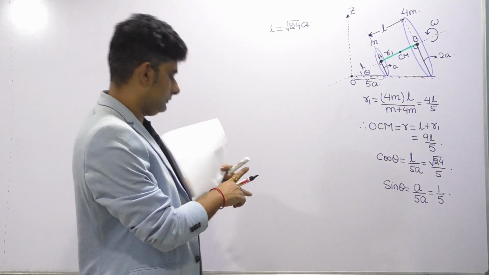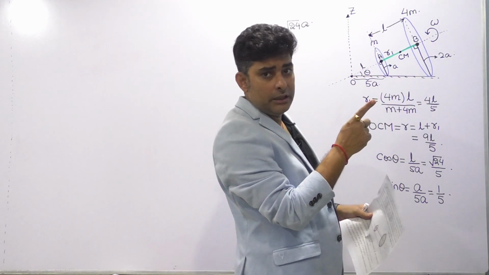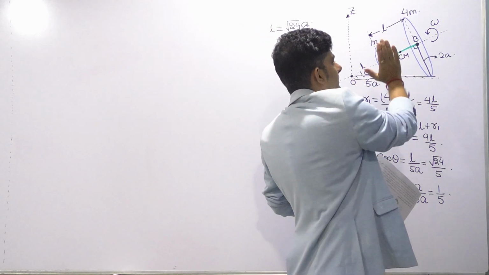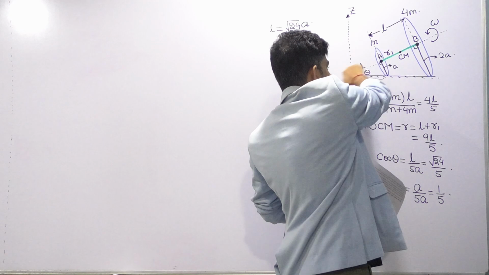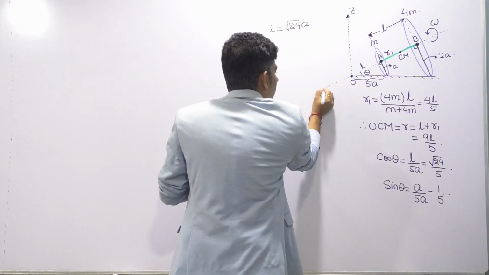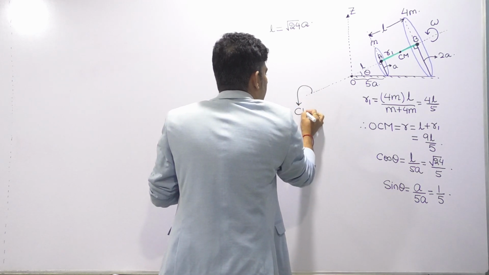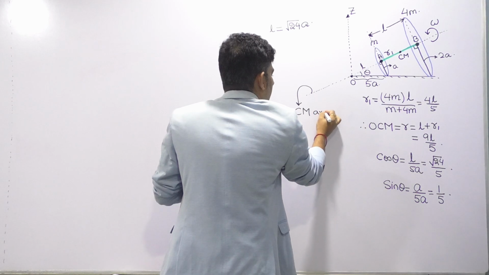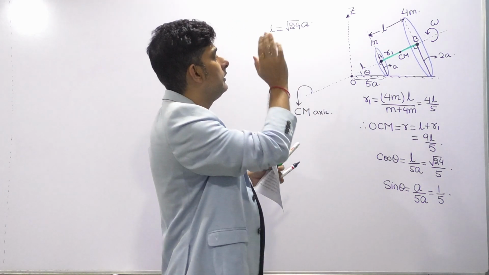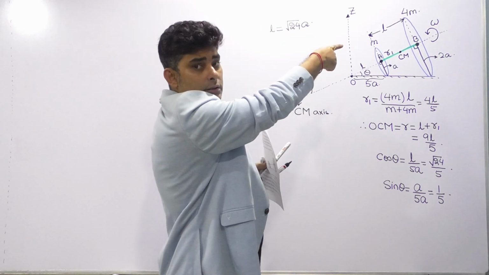Now since they are asking the angular momentum of the assembly about the CM axis, you can see as it is turning, the CM axis will be this one. So if I produce this one, this is our CM axis. So with respect to the CM axis, the assembly is rotating with what angular speed?